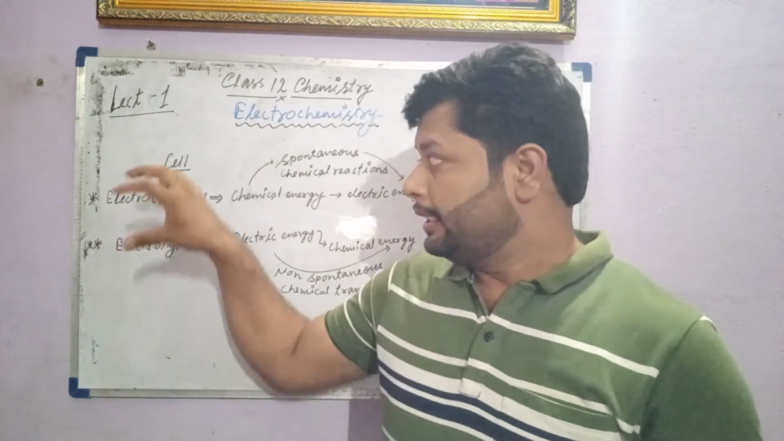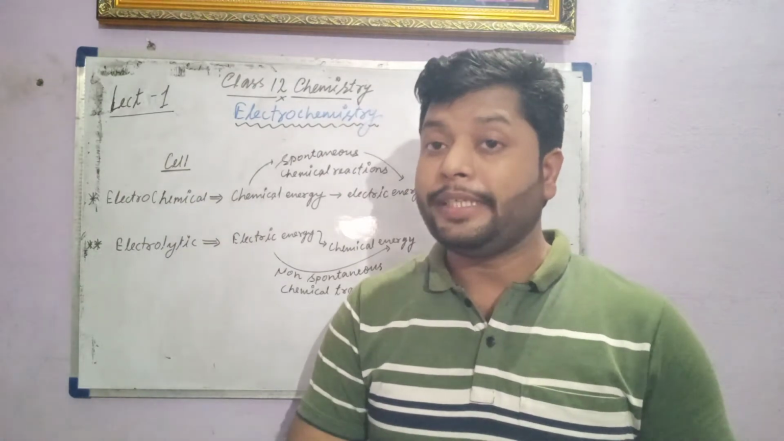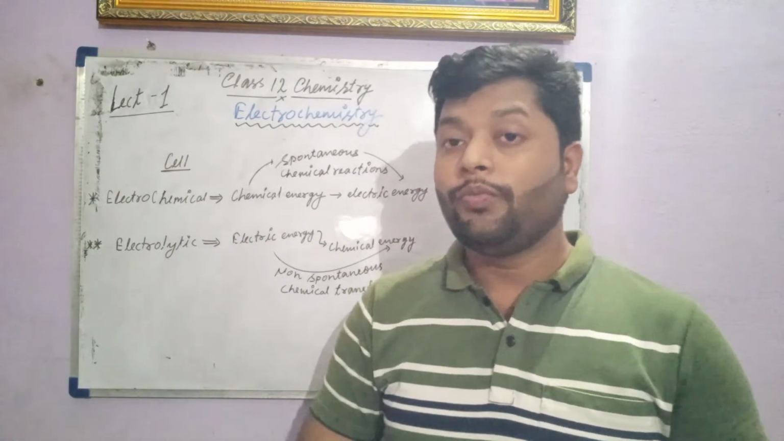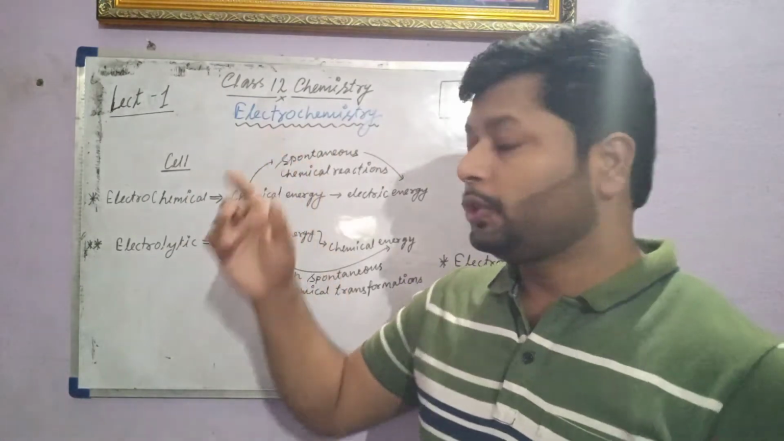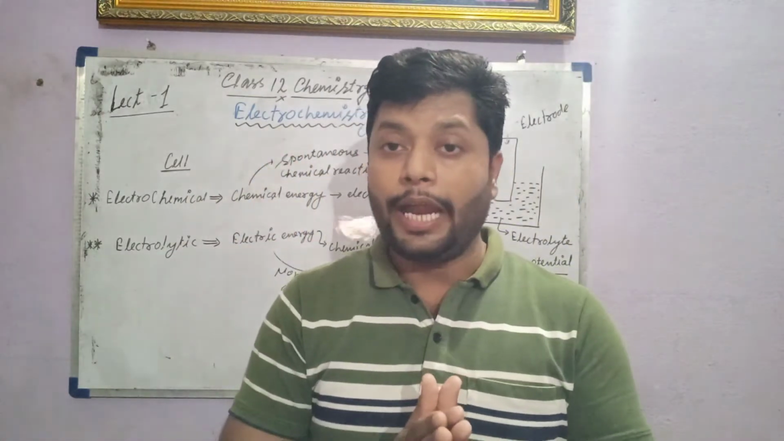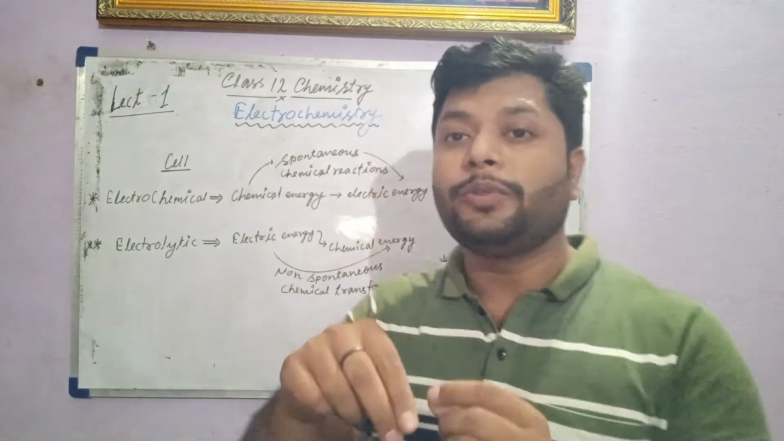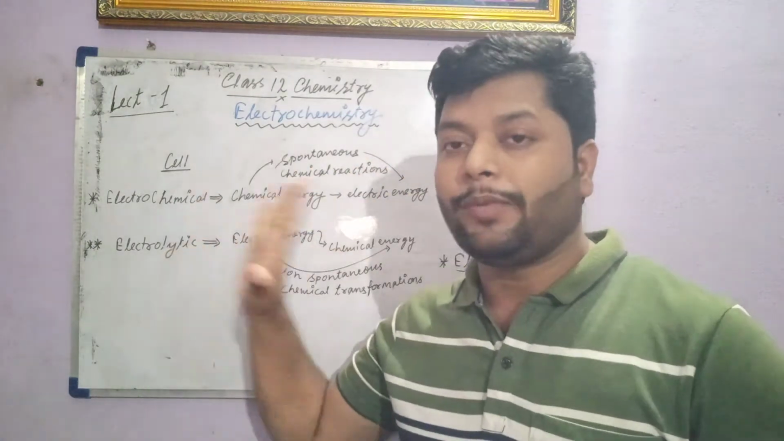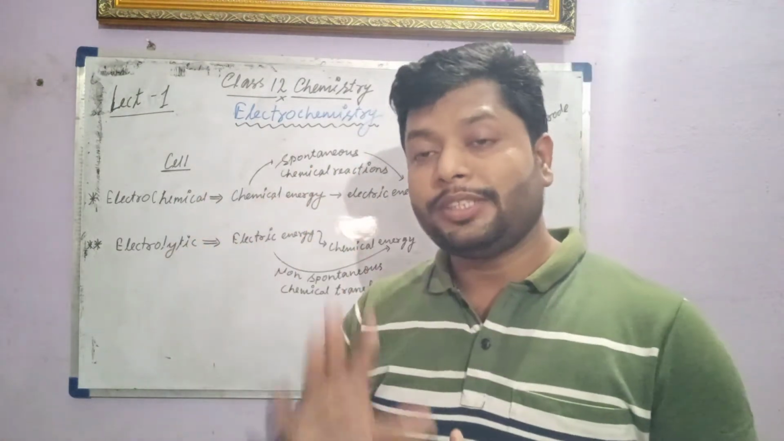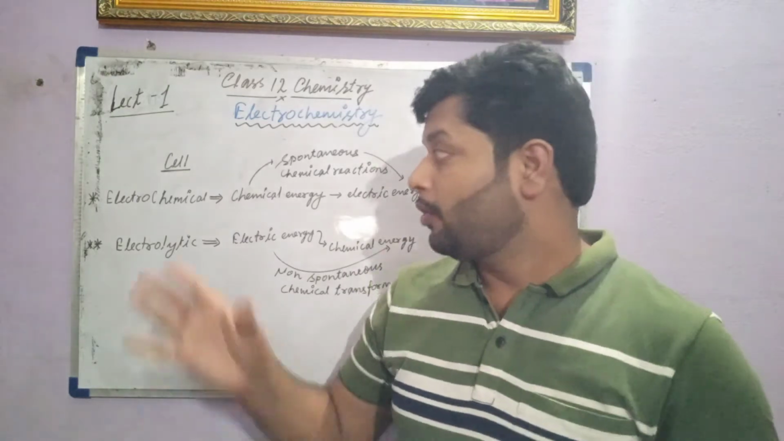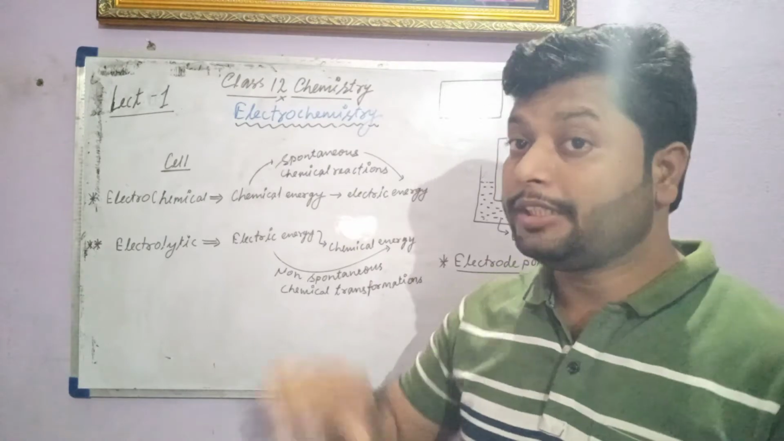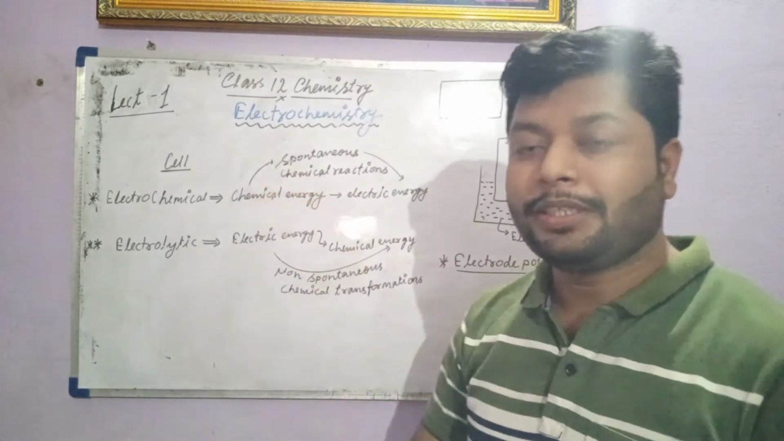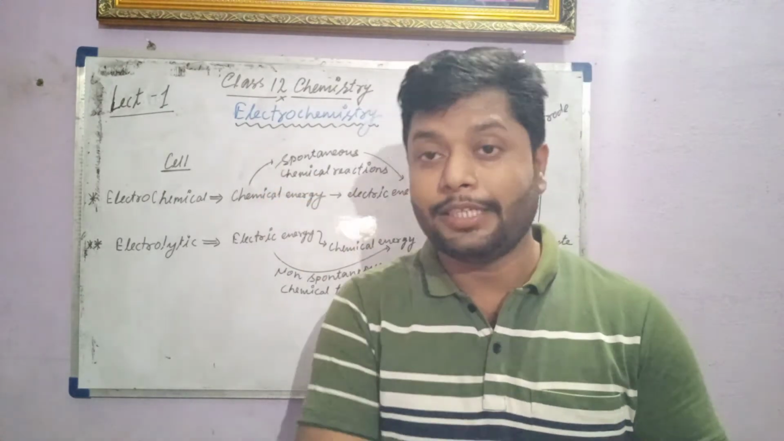These two different types of cells we have to discuss in detail with the different concepts in this chapter. This chapter totally revolves around these two topics. All the different concepts and theories are about how we carry out these two different types of processes. This is the third chapter of your physical chemistry.